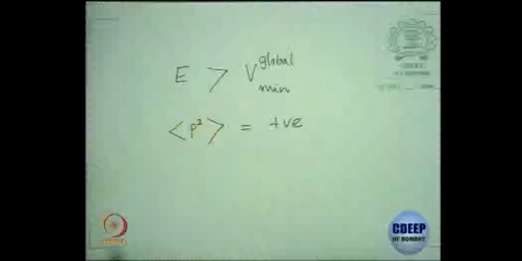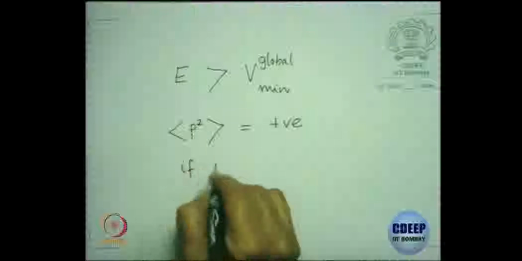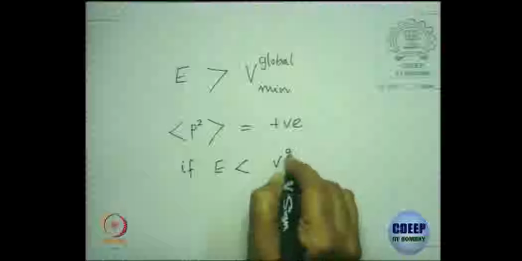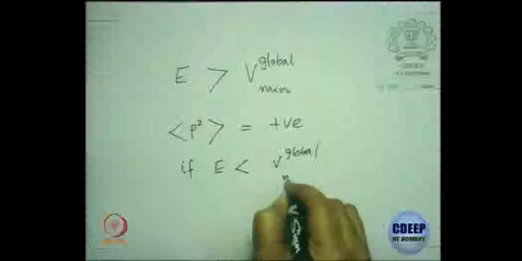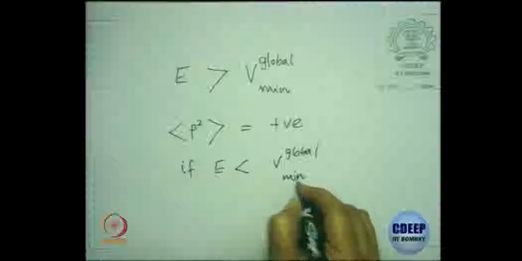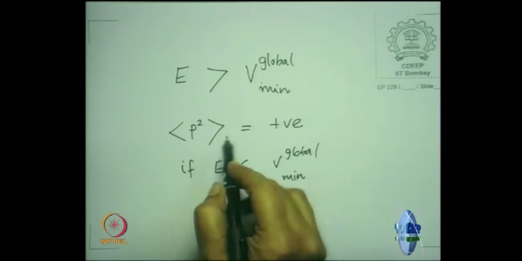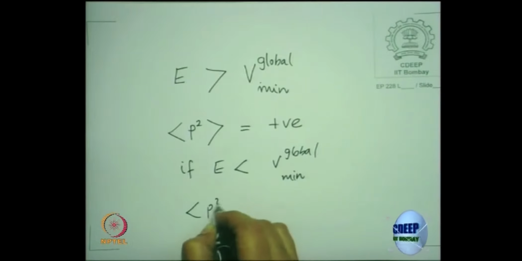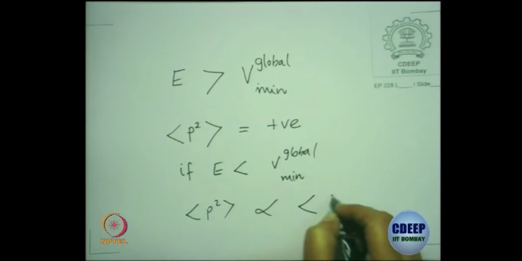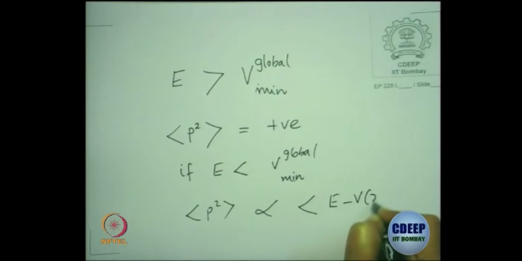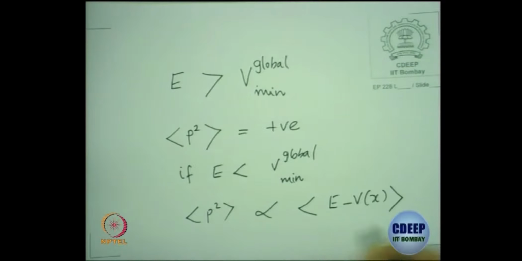But if E is less than V global minimum, what happens? You can show this to be proportional to the expectation value of E minus V of x, using the time independent Schrodinger equation.